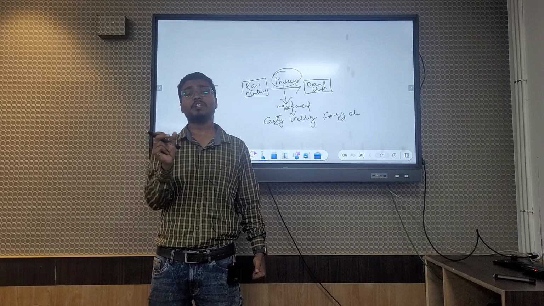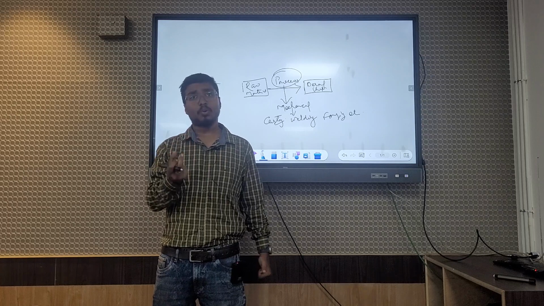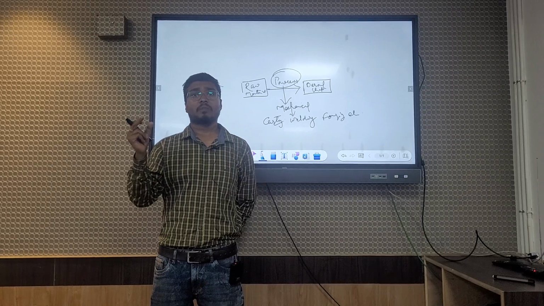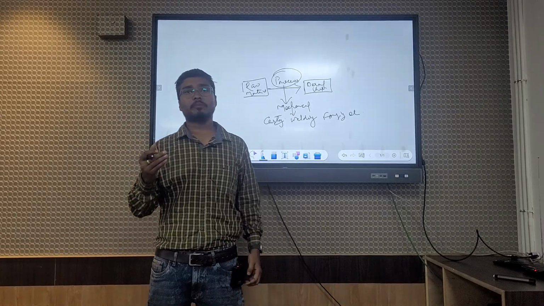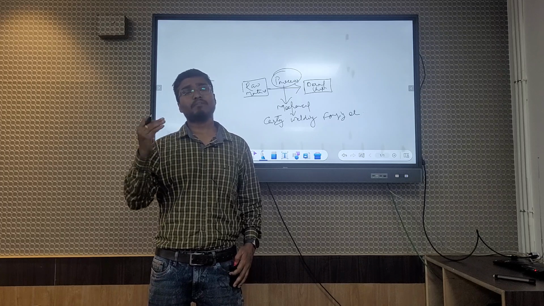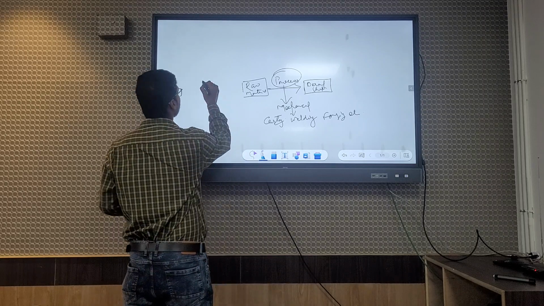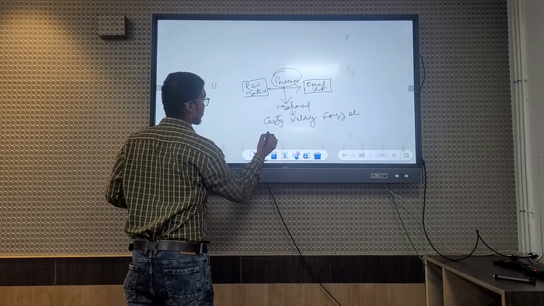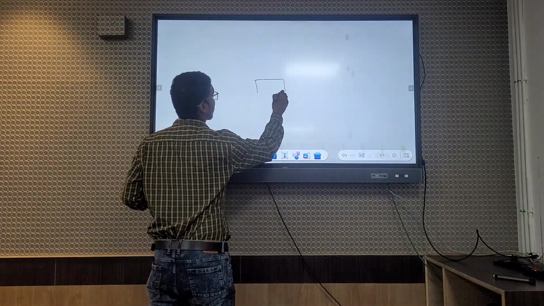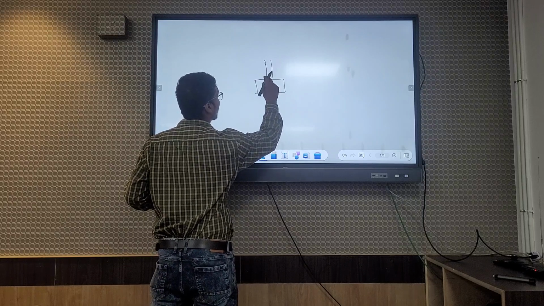So what is the difference between conventional and non-conventional? In the conventional manufacturing process, what is the main thing? There is direct contact between the tool and the workpiece. Suppose this is the workpiece and this is the tool.